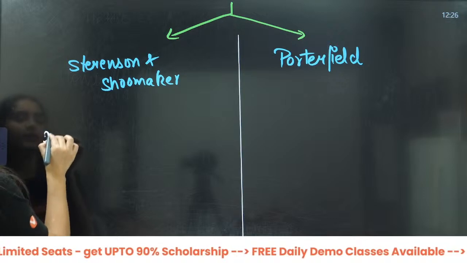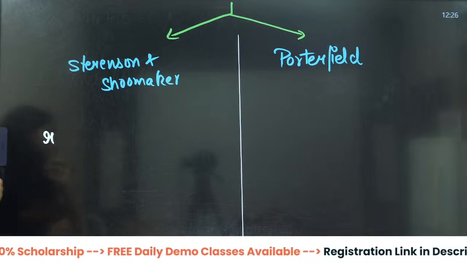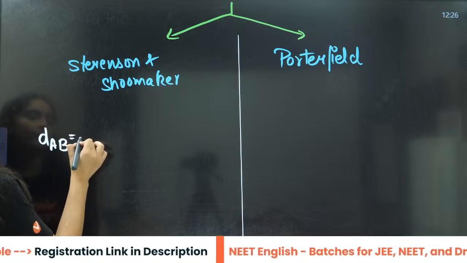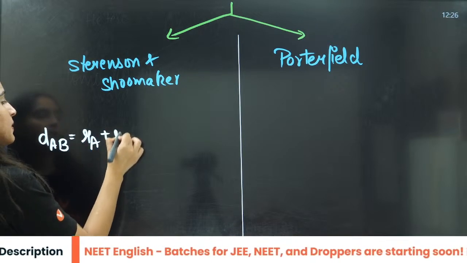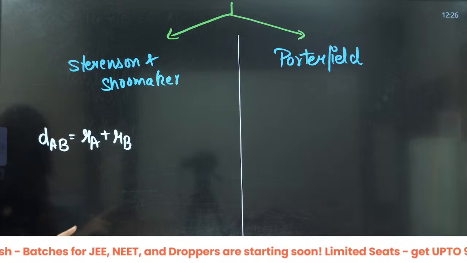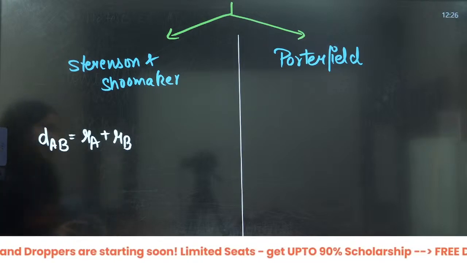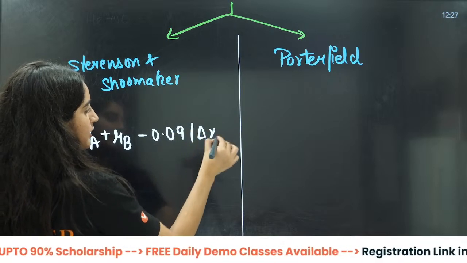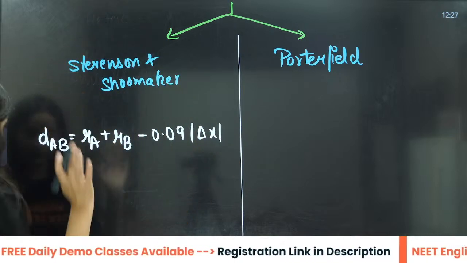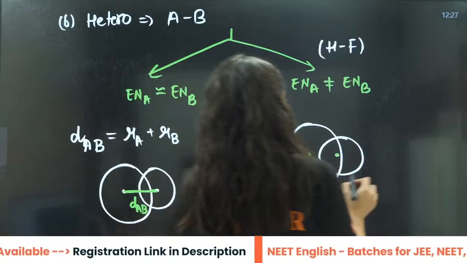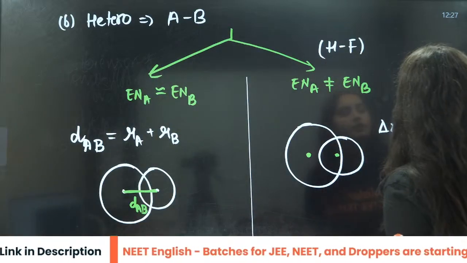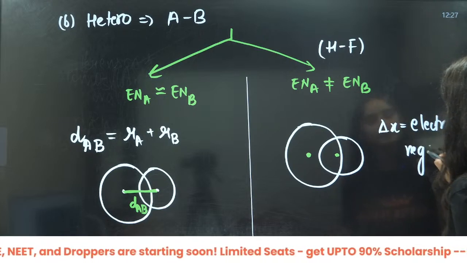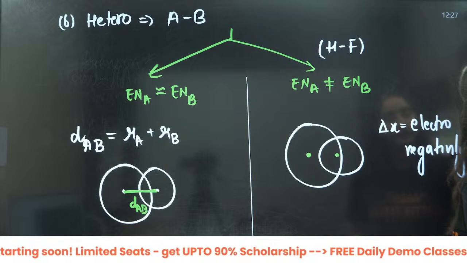The first formula: the distance DAB is going to be the radius of A plus the radius of B. Here you need to know the electronegativity. Delta X is the electronegativity difference.